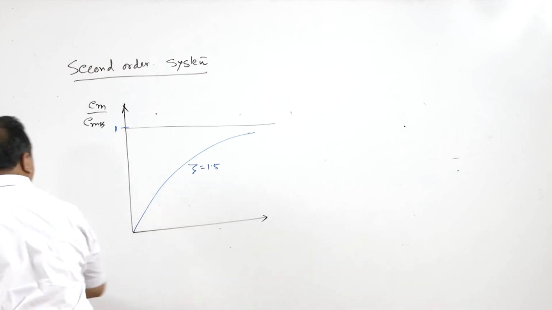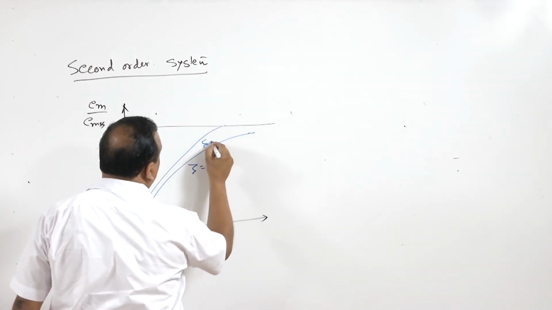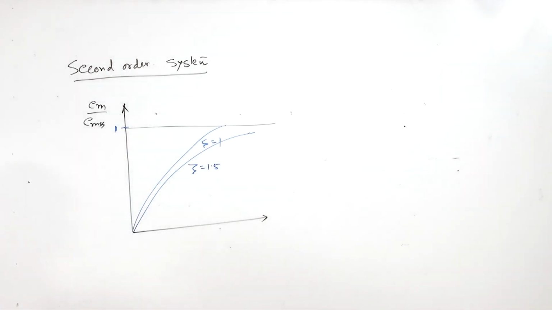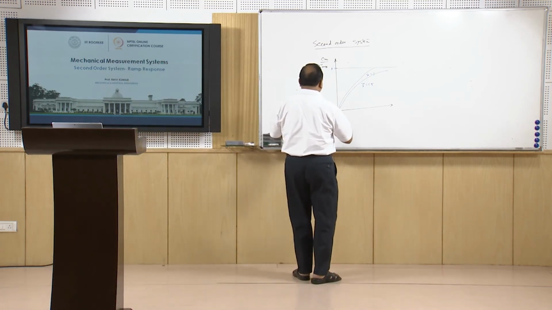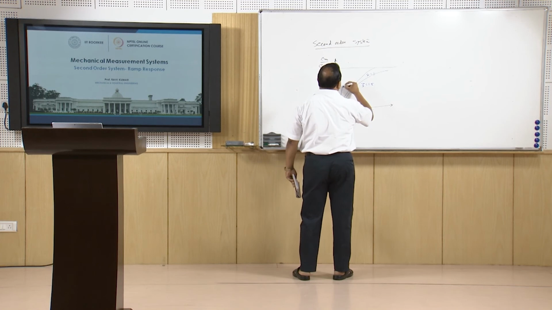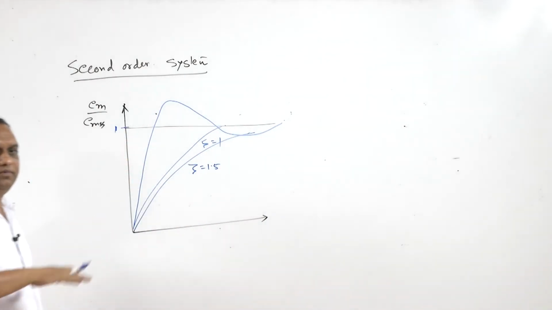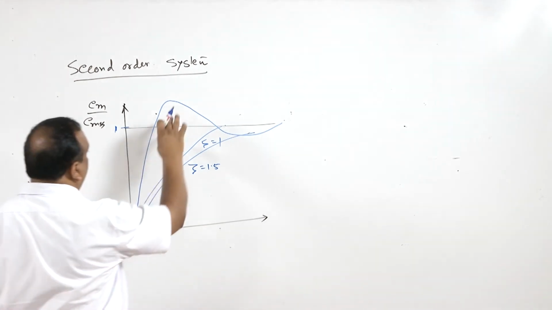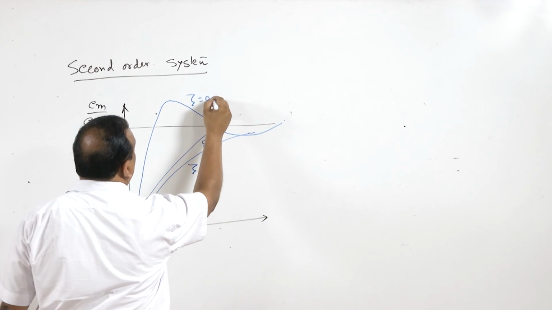For critically damped system, it will go like this. This is zeta is equal to 1. For underdamped system, there is going to be change, and the change is, let us say zeta is equal to 0.4. The change is going to be like this. It's some degree of vibrations, and that will also incur error in the measurement, and that is equal to 0.4.